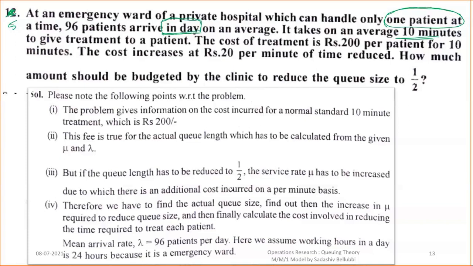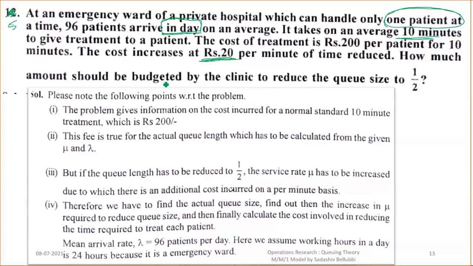The cost of treatment is 200 rupees per patient for 10 minutes. The cost increases at rupees 20 per minute of time reduced. It means that instead of taking 10 minutes, if you serve them in only 9 minutes, then the charge will be 220 rupees, like that. So how much time is reduced from the 10 minutes? For 1 minute, the charge will be 20 rupees extra.